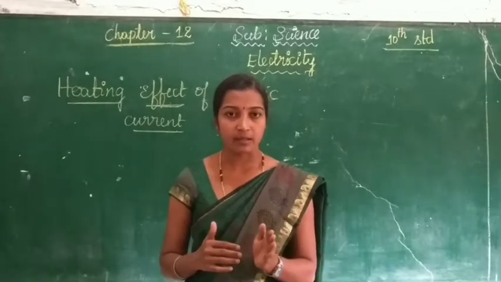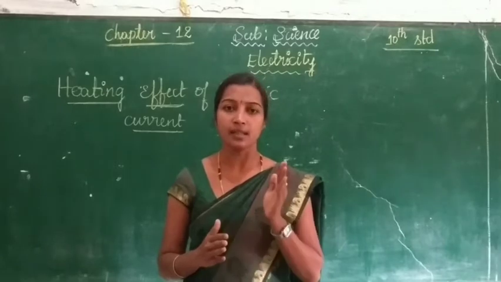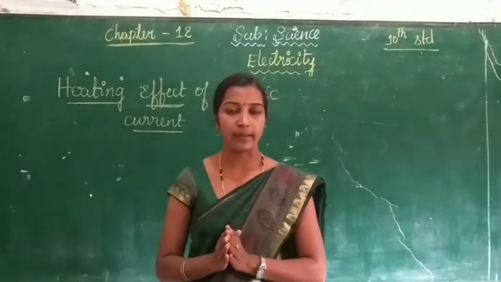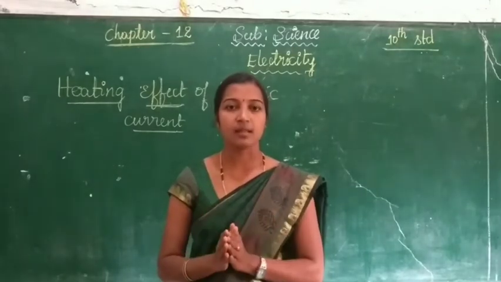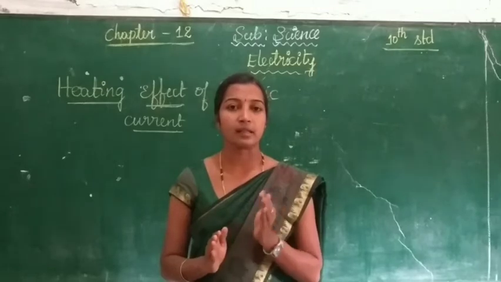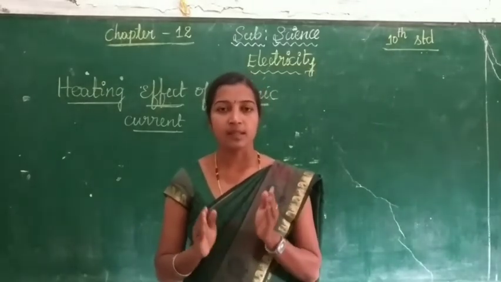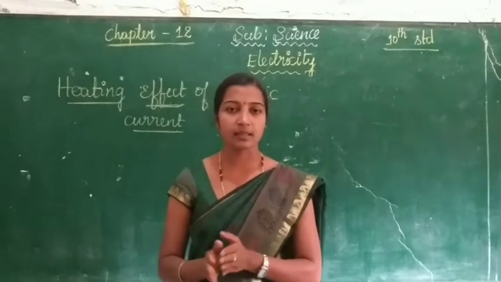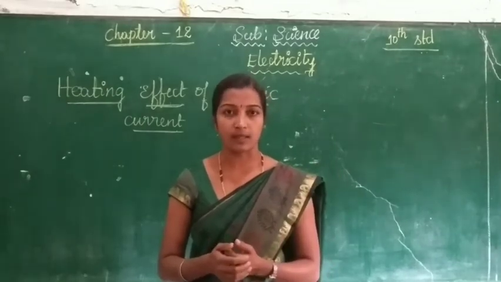The motion of electrons constitutes the electric current in the circuit or in a conducting wire. The electric current is used by the electrical appliances, and then they start working.